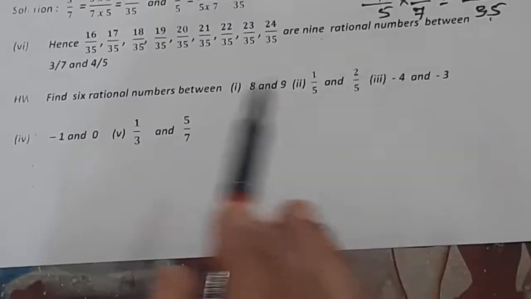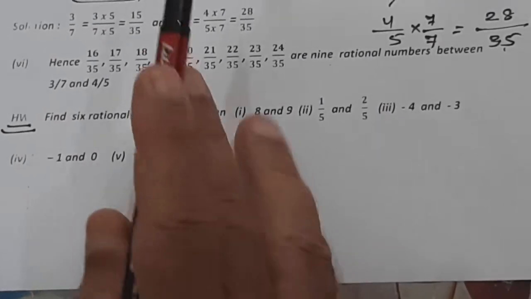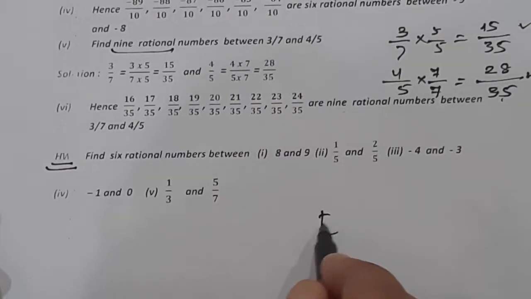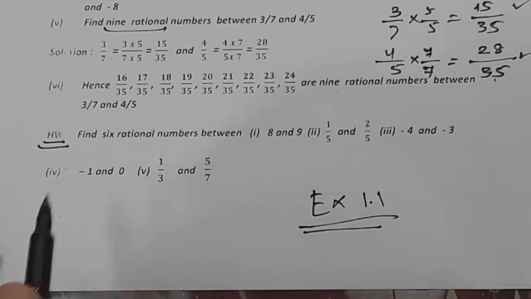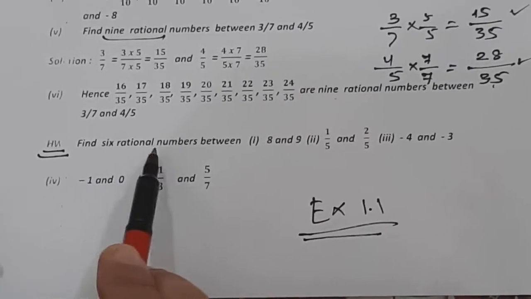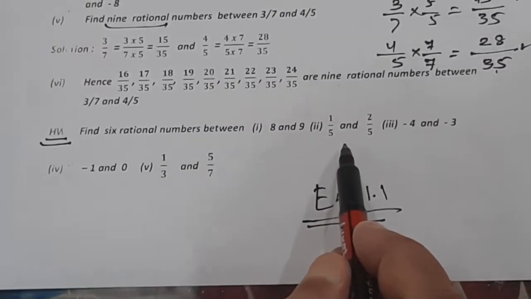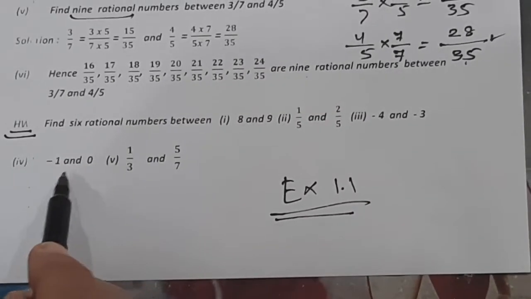Now this is homework I have given you. See properly. It is based on these examples, and you can solve exercise 1.1. It is based on these examples. So find 6 rational numbers between 8 and 5. Follow the first example. This is based on the second. This is based on the third. And this is based on your negative number.